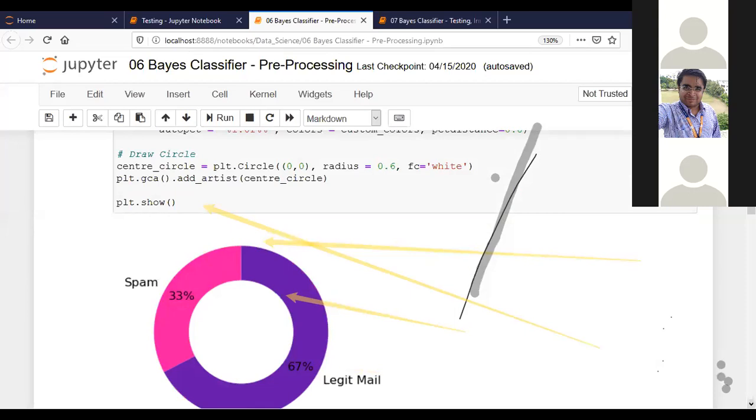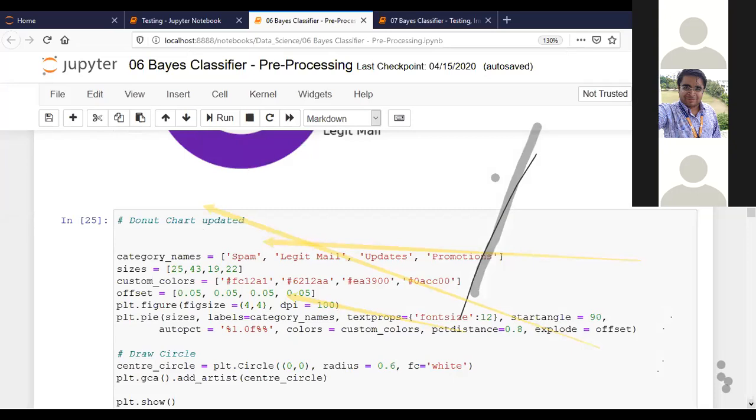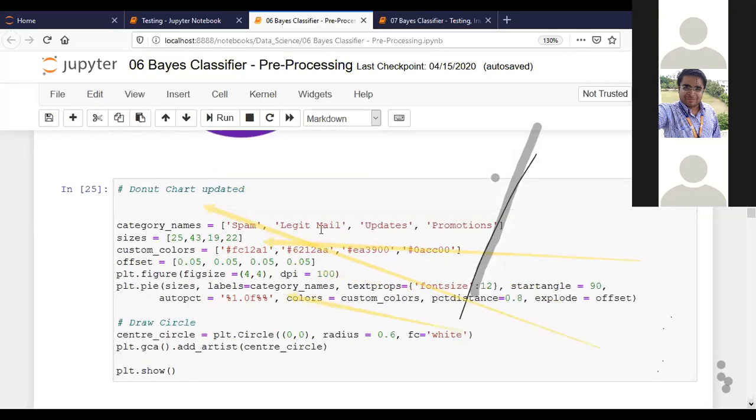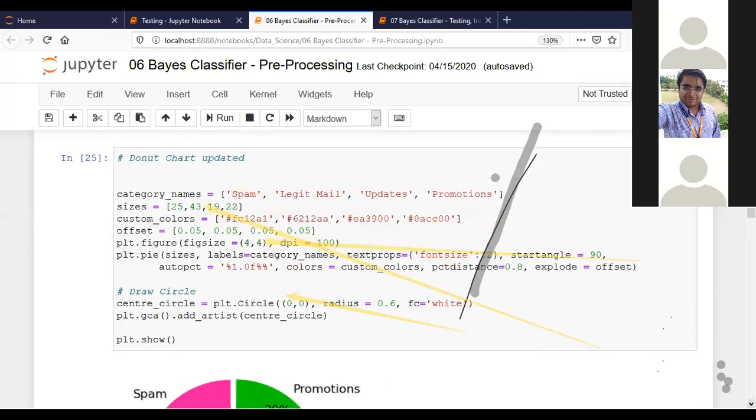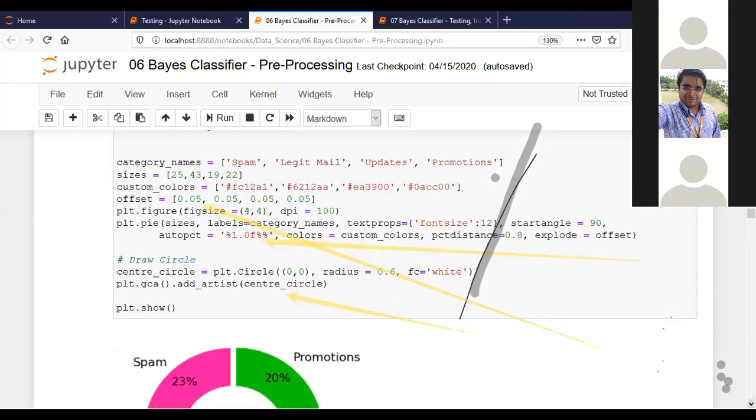So I have just added some values here. Category name: spam, legit meals, updates, and promotions. What are the sizes? 25, 43, 19, and 22. That means it should be 100 only. The addition of all these categories or sizes should be 100. So after that, what did we get?